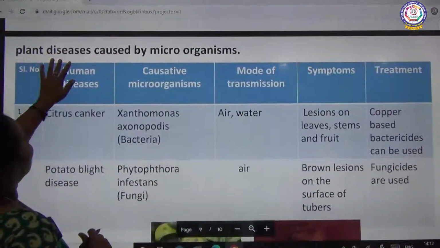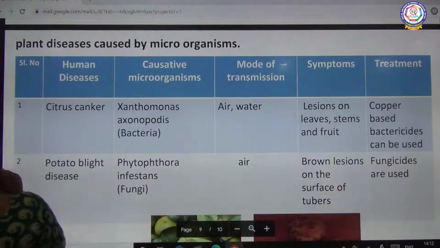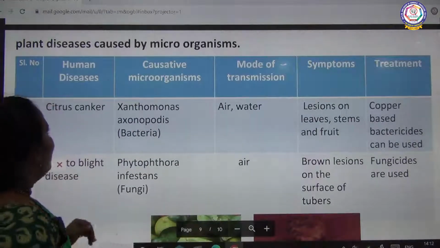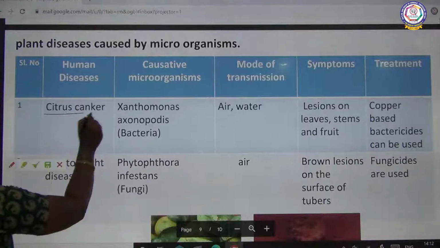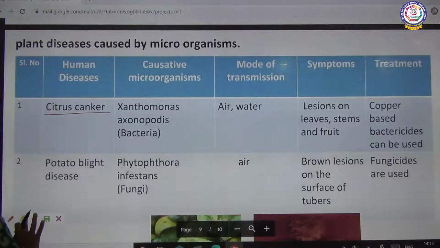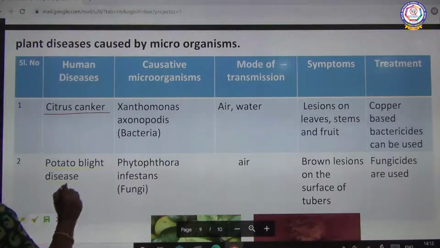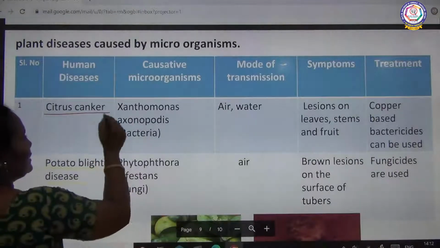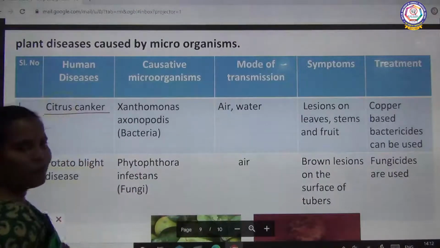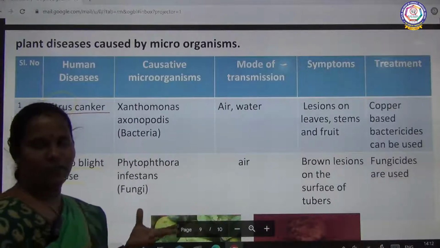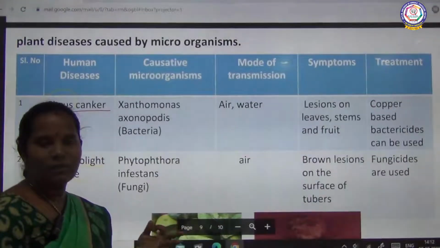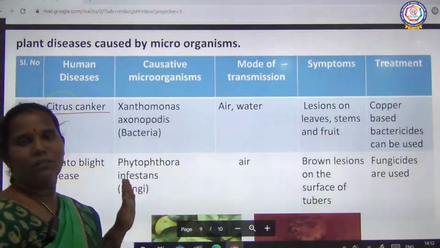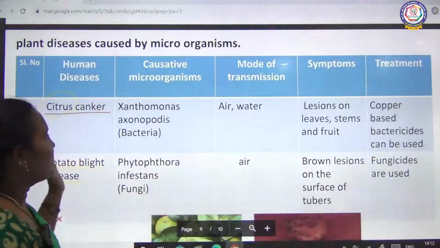The final one is plant disease caused by microorganism. We saw two diseases: citrus canker and potato blight disease. Citrus, I told you, is a fruit. Citrus fruits we know: lemon, orange, mosambi, these are all citrus fruits. Citrus plants are especially affected by citrus canker.